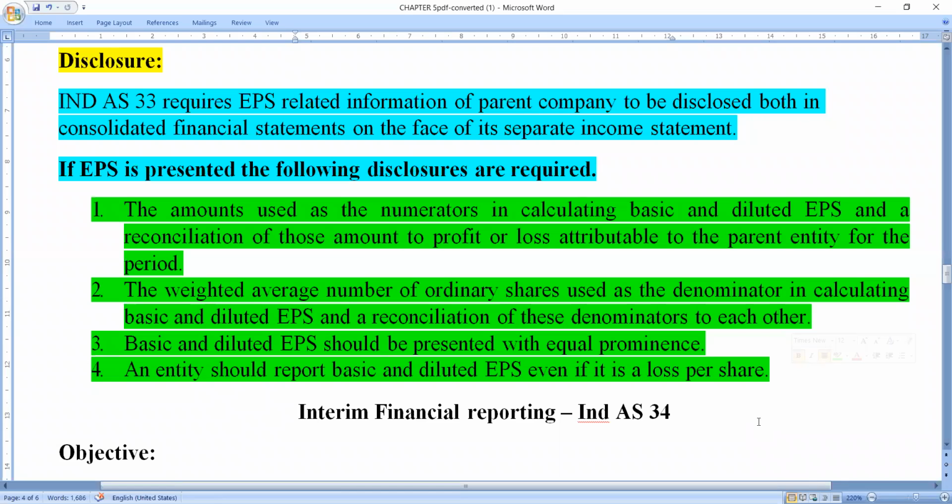After this, the second one here: the weighted average number of ordinary shares used as the denominator in calculating the basic and diluted EPS, and a reconciliation of these denominators to each other. See what they are telling us, the weighted average number of ordinary shares. In an organization, basically they issue shares at the start of the accounting year.